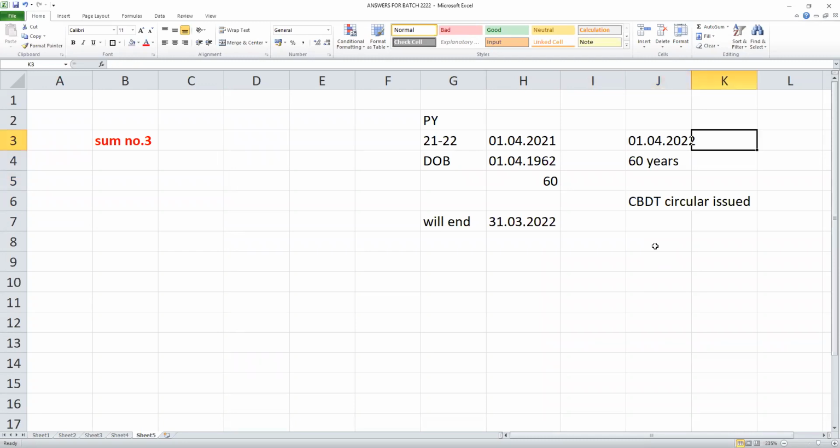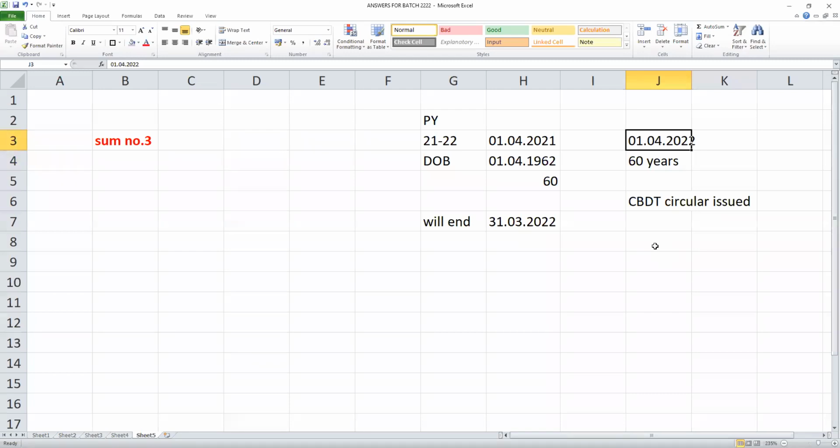Sir, you complete 60 years only on 1st April 2022. But as per the CBDT circular, you have completed 60 as on 31/3/2022. Therefore, you will be given the benefit of senior citizen 3 lakhs exemption. So those who are born on 1st April have this advantage.